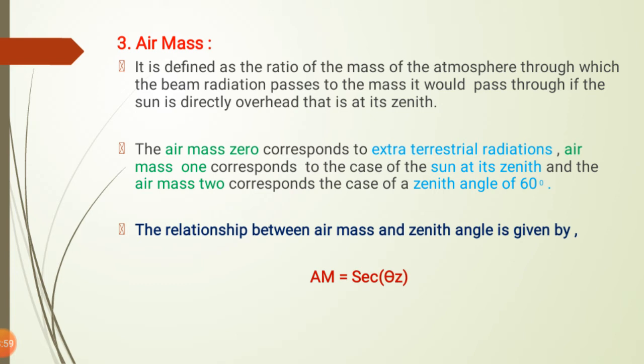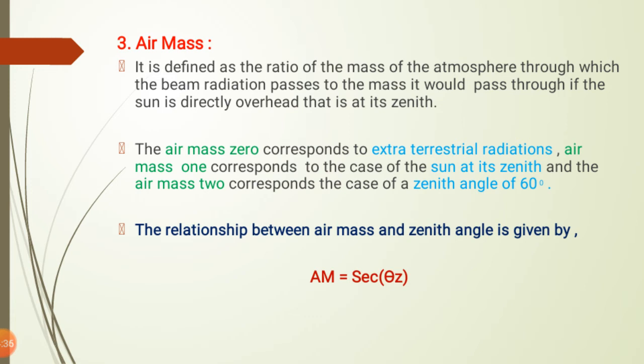That means the first mass is the mass of the atmosphere through which the beam radiation passes, and the second is the mass of atmosphere it would pass through if the sun is directly overhead at its zenith position. So there are two masses.